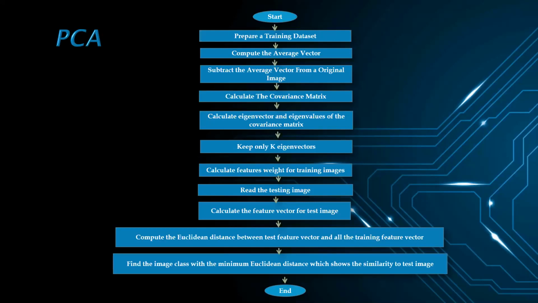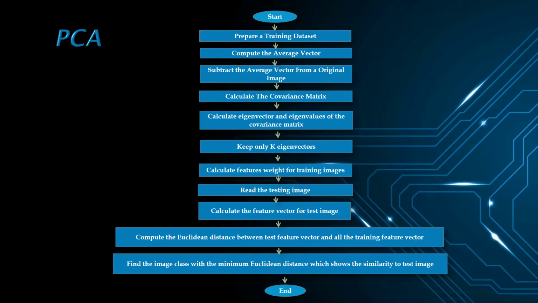In step 7, we keep only k eigenvectors corresponding to the k largest eigenvalues. Images with low eigenvalues can be omitted, as they exhibit complex features of the face. And here we can see the pictorial representation of PCA. That is how it works.